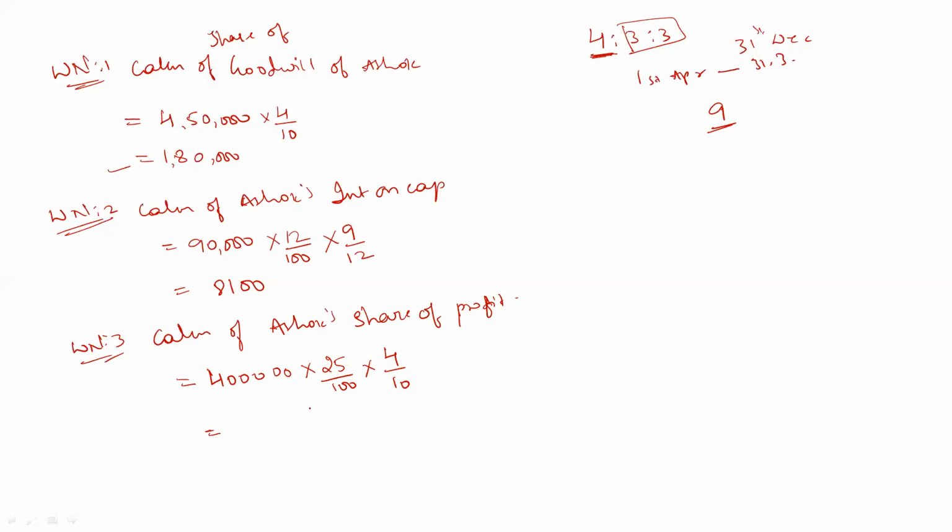That 1 lakh rupees will be the profit for whole firm. Now this is the profit for whole firm, but we need only Ashok's share of profit, so into 4 divided by 10, that is Ashok's share. Now we will get the value as rupees 40,000. This is Ashok's share of profit.